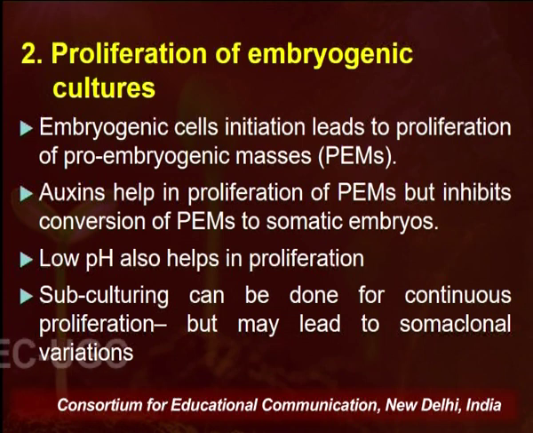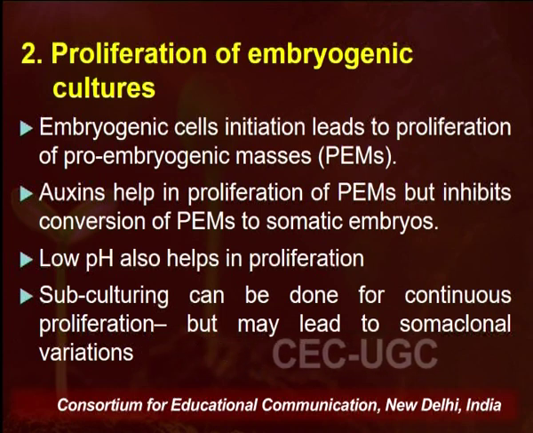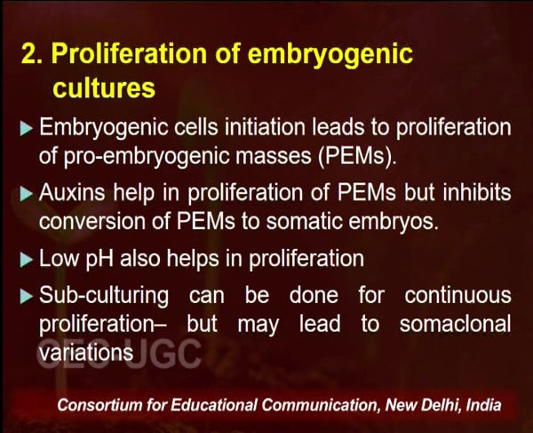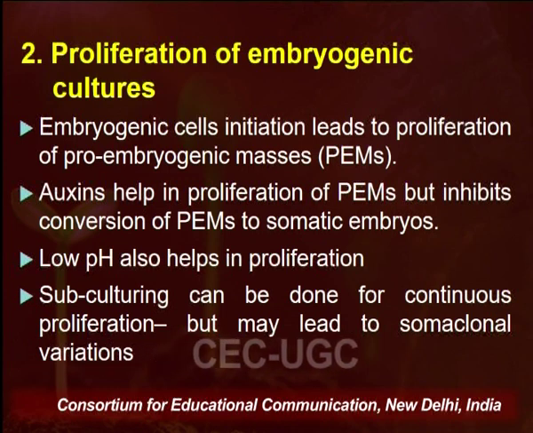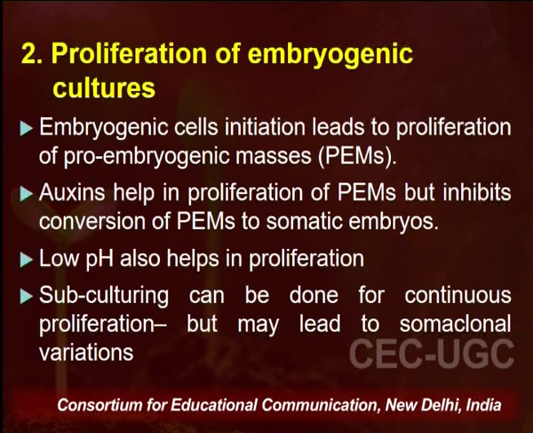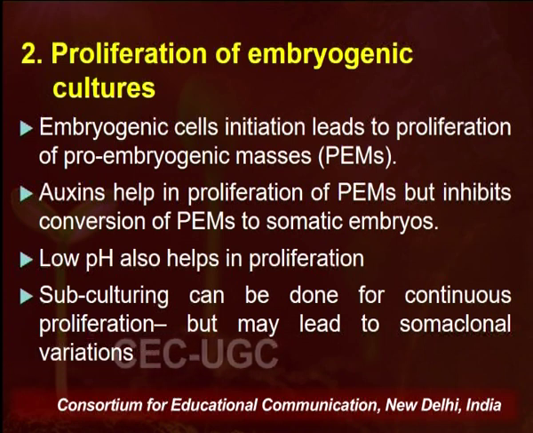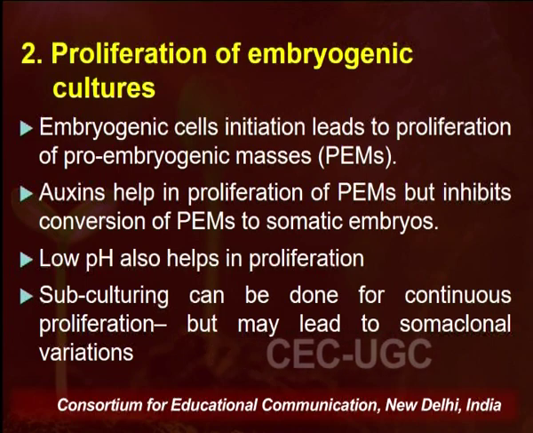So, once initiation has begun, such cells will first get converted into pro-embryogenic masses, that is PEMs. As we discussed, auxins help in downregulating the growth genes, and these auxins also help in the proliferation of PEMs, those cells which have a greater propensity to get converted into somatic embryos.